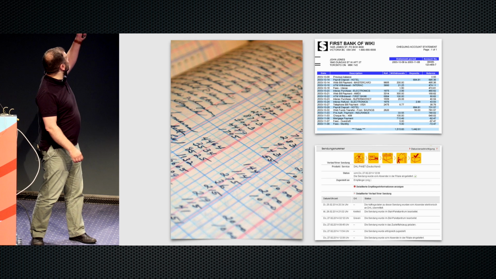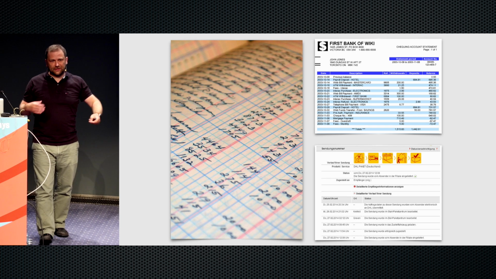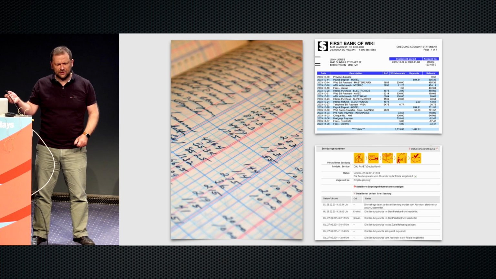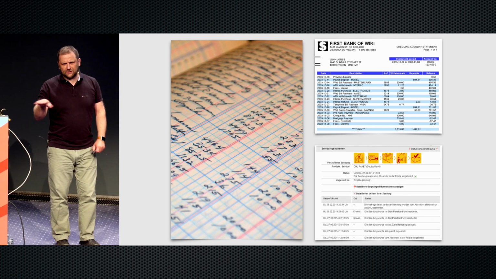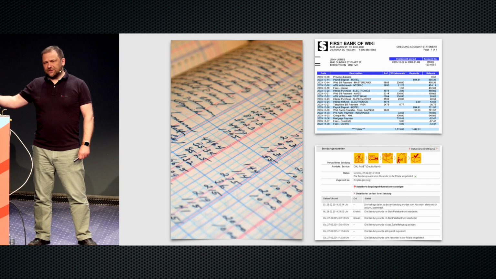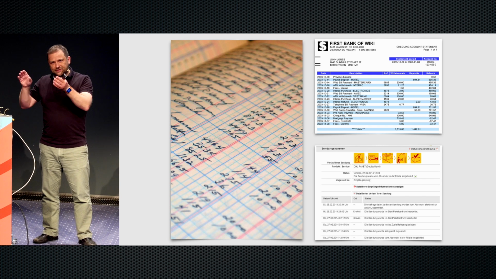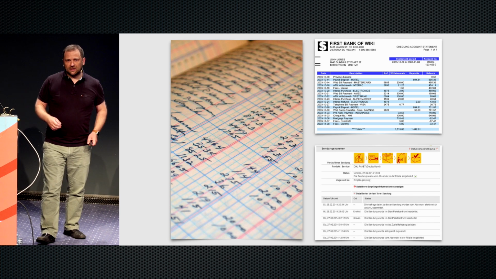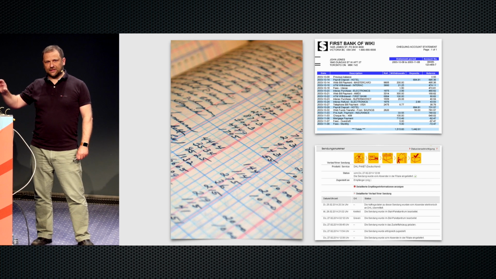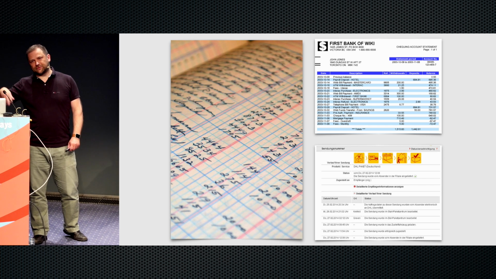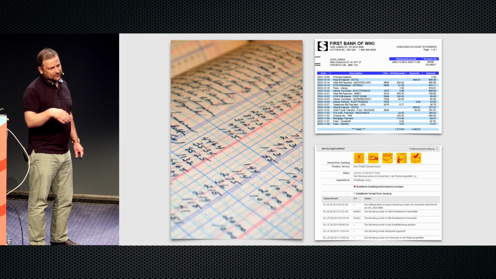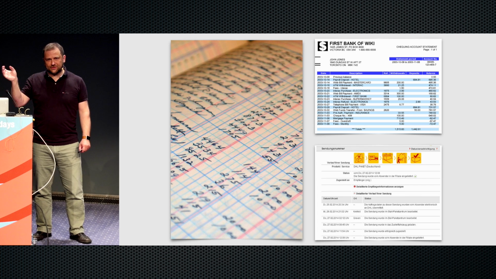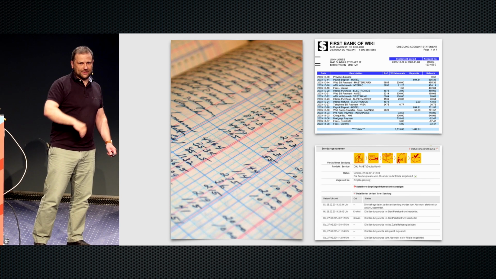Or an accounting ledger in a firm. In accounting, there's the saying, accountants never delete, or they don't have an eraser, I think the saying goes. Because I think you're not even legally allowed to do that. If I send an invoice to somebody and they book this invoice, and it's in their books, and then I realize I made a mistake, and actually I get less money, I cannot just say, please undo this invoice and let's change the amount. I have to write an invoice cancellation, and then write a new invoice. You can cancel bookings and you can have compensating bookings, but you cannot just go back in time and pretend something didn't happen.